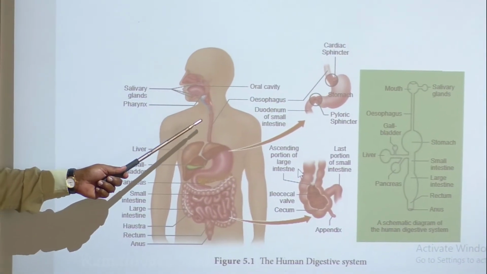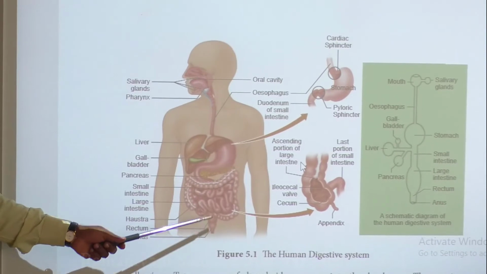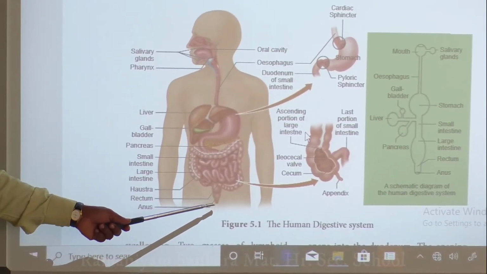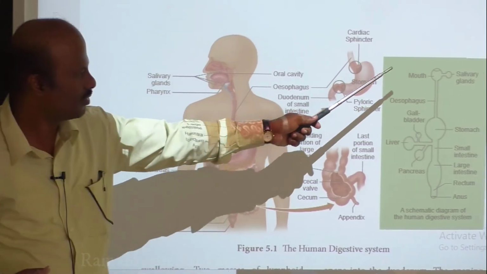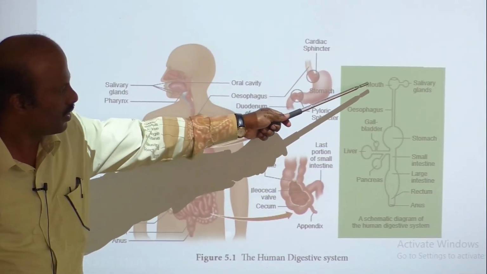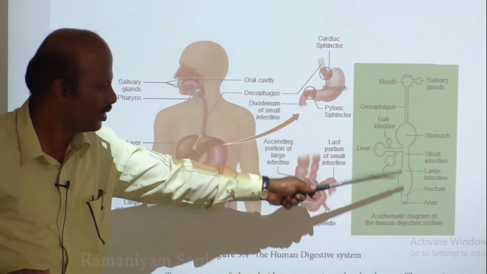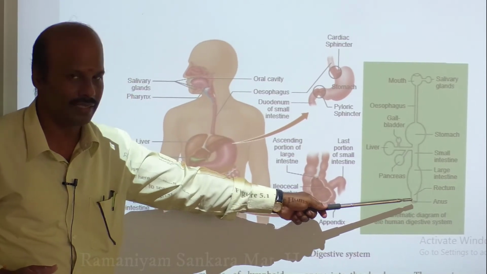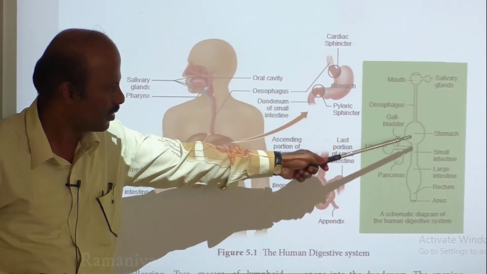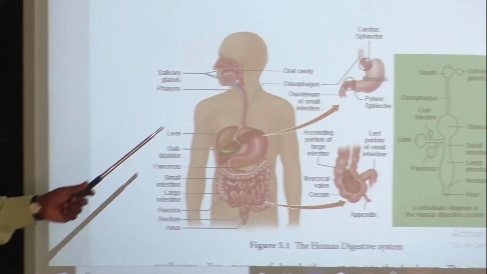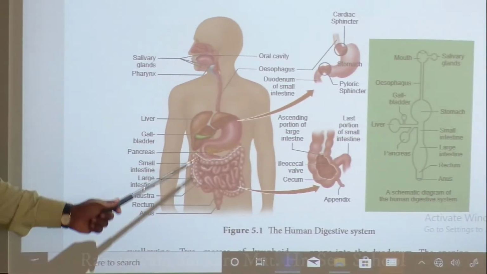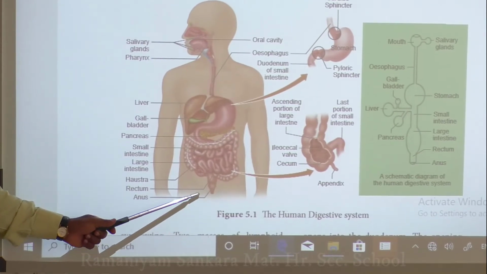Then this alimentary canal passes through here and finally ends at the posterior end of your body, which is called the anus. Here you can see this very simplified diagram. The alimentary canal starts with the mouth and ends posteriorly in the anus. This is the structure of your alimentary canal. So we have discussed that the starting point is the mouth and the ending point of the alimentary canal is the anus.